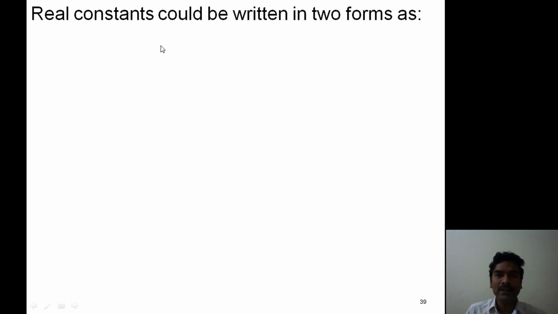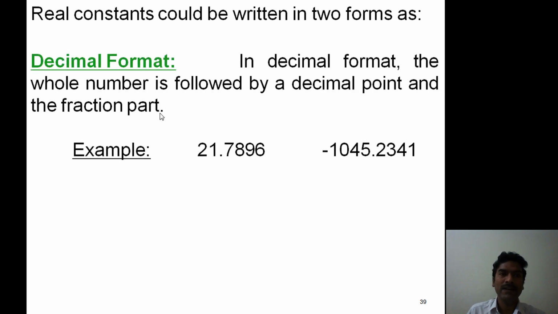A real constant could be written in two forms, as decimal format and exponential format. First one, decimal format. In decimal format, the whole number is followed by a decimal point and the fractional part.